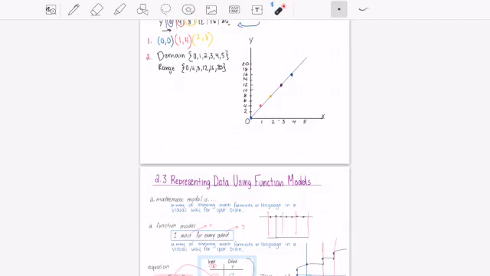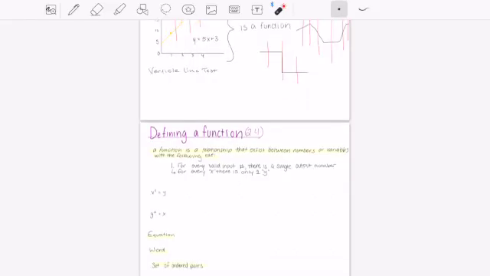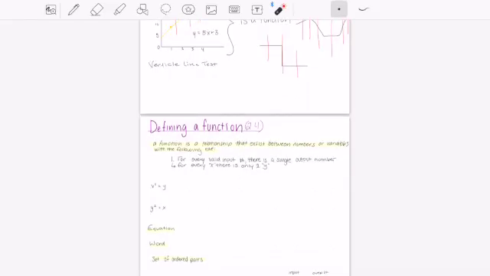Okay, that's all for this video here. And then we will move in the next video to representing data using function models and different kinds of models and talking about functions in that sense. And we'll also move into defining a function as well.